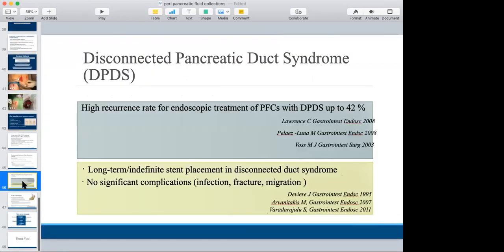I'll directly come to the disconnected duct syndrome. So when patients with severe pancreatitis have disruption of the duct, they are treated either endoscopically, or through percutaneous drain, or surgery. This disconnection can lead to a persistent pancreatic fistula. In endoscopy, as the drainage is inside the stomach, it usually won't matter. They may get recurrent collections, they may get recurrent cysts, and they may require intervention. But in percutaneous and open surgery, if it is not transmural, it can be a difficult situation, wherein it is either treated with pancreatic duct stenting. There are again further types of this disconnected pancreatic duct, or sometimes it may require surgical resection of the distal pancreas.